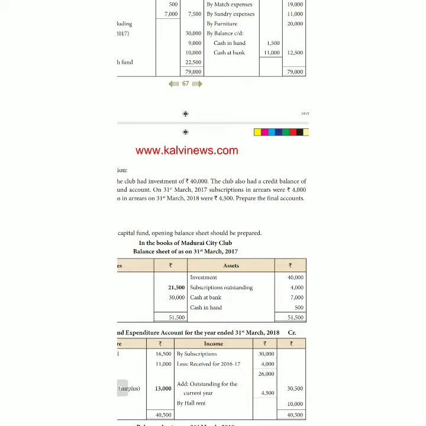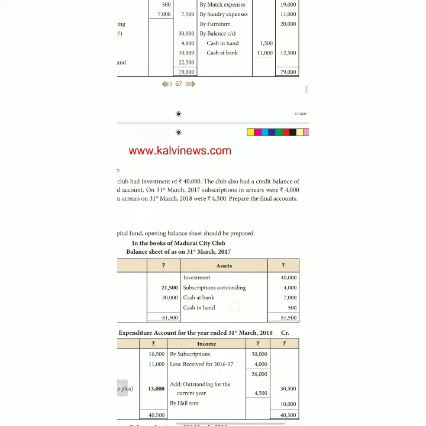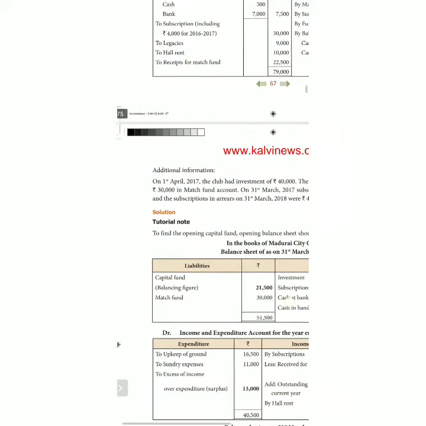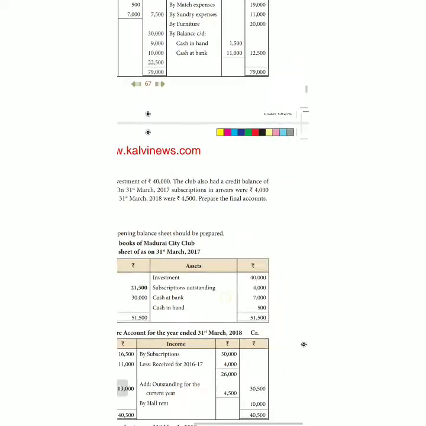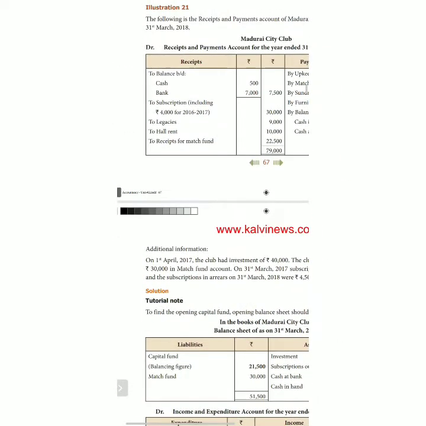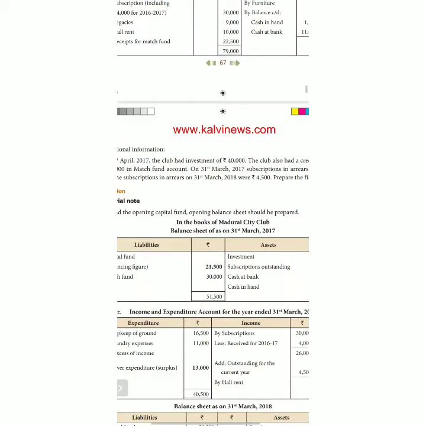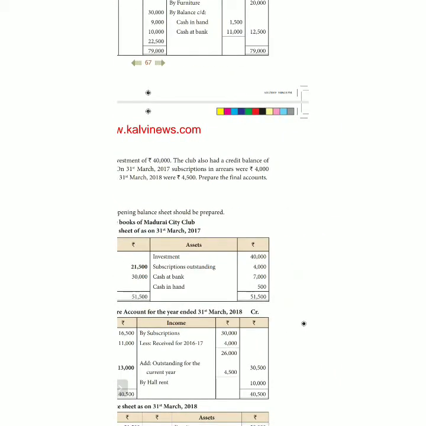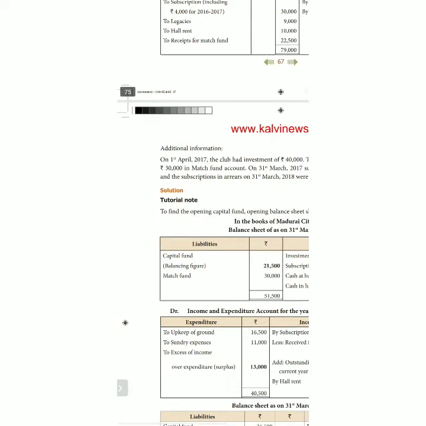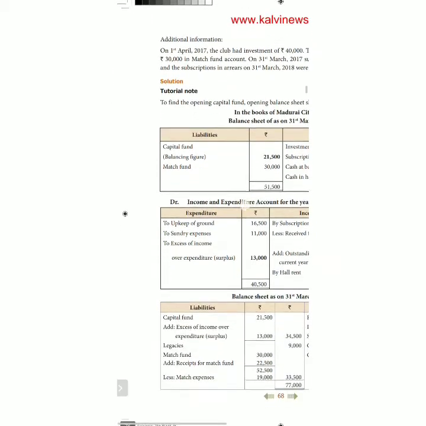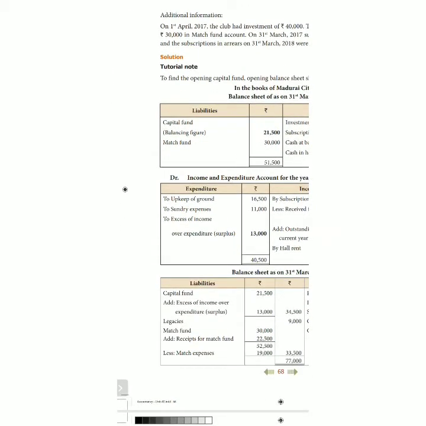Any other information regarding last year? Yes, last year's opening cash in hand and opening cash at bank are given, and match fund is given. So the capital fund is 21,500, which is transferred to this current year balance sheet.